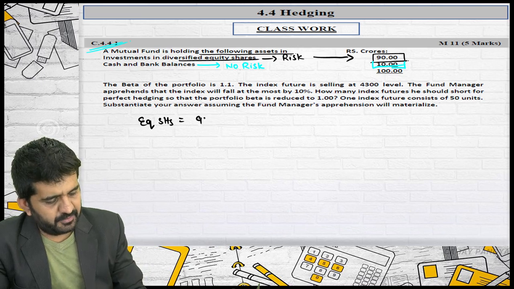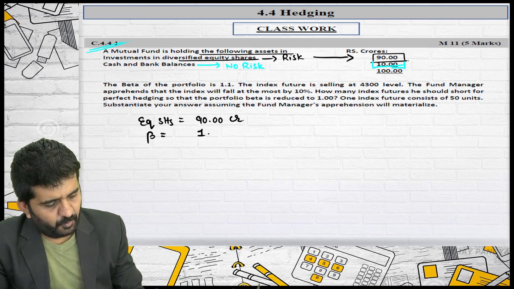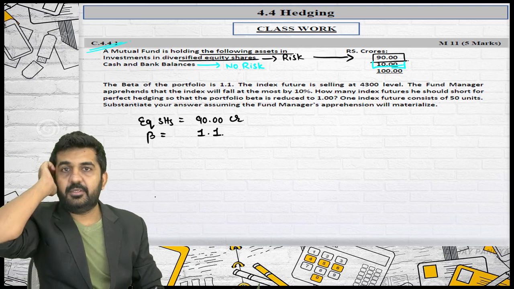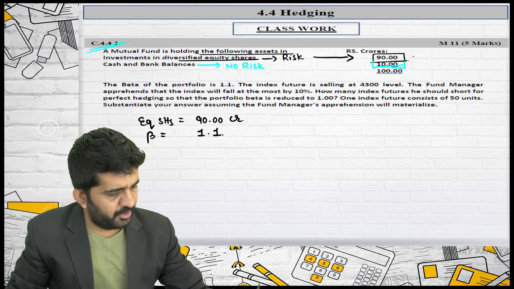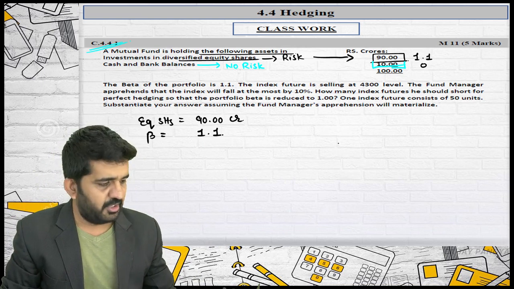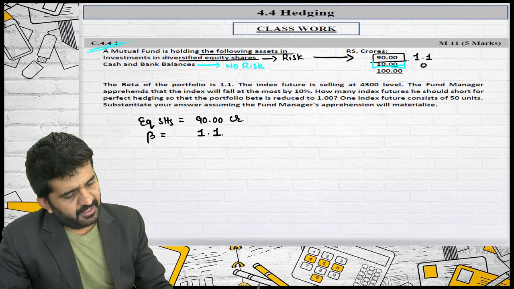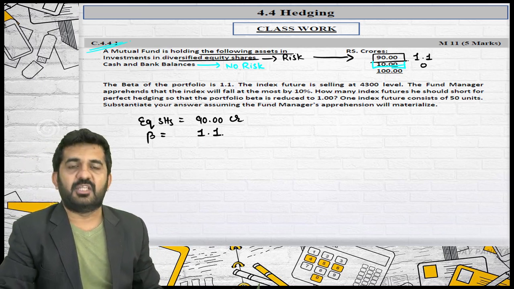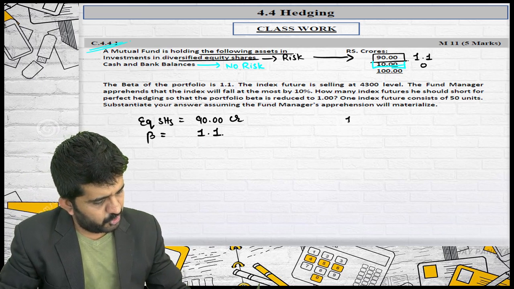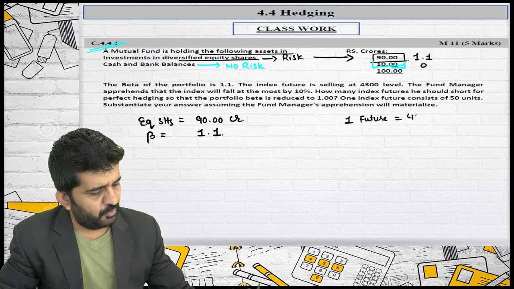Is how much? 90 crores, which is having beta of 1.1. That's correct. So 90 crore is having beta of 1.1 and 10 crore is having beta of 0. Is it alright? So the portfolio beta is 1.1. The index future is selling at 4,300 level. Is it alright? So one future is equal to